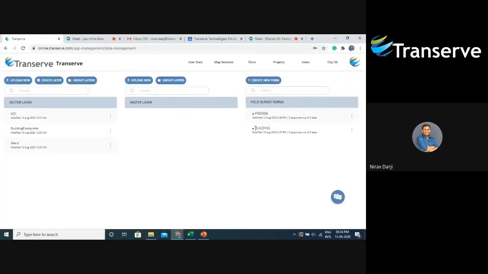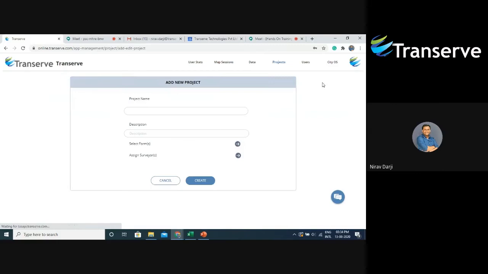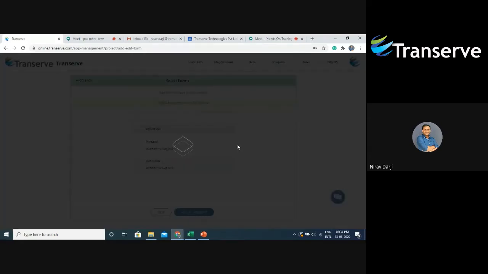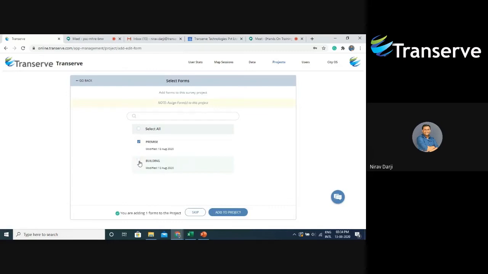Now that we have created both the building form and the premise form, let's create a project and assign these two forms. So I will go here in the project section and say add new project and give it the name survey project. After giving the name, you can also give a description, but I'm skipping this now. Now I'll select the two forms which I've just created, that is, the premise and the building. I'll say add to project.